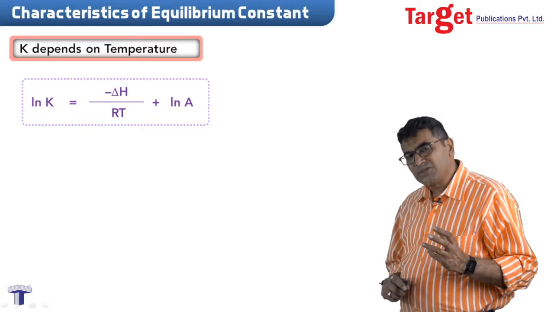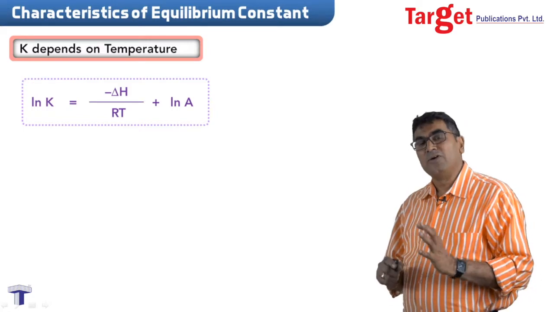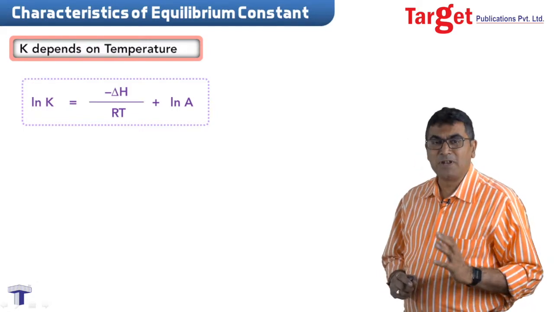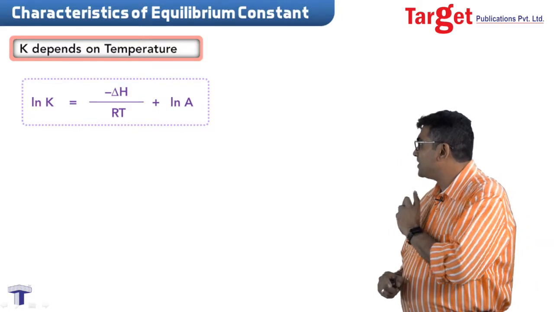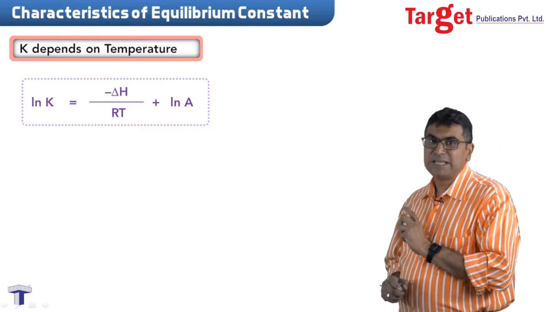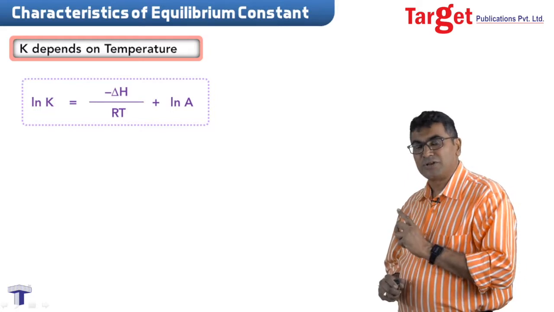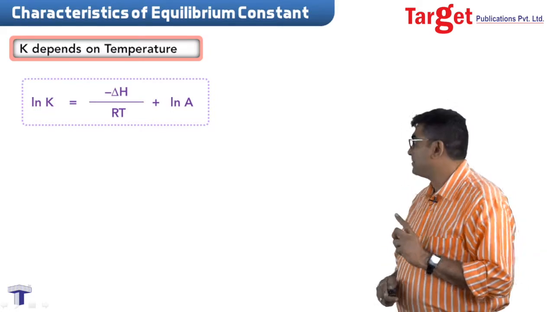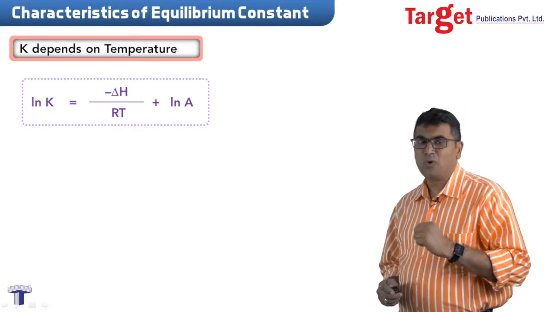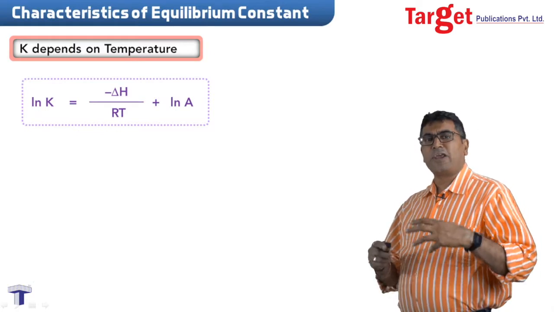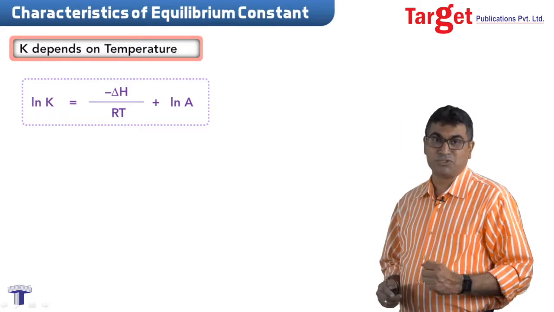The term enthalpy has been discussed in detail in the chapter called thermodynamics. You may refer to the video related to that in thermodynamics. The link will be provided to you. If you carefully observe, in the equation, temperature occurs in the denominator. This basically means that ln K will depend on temperature inversely. But again, it depends upon the sign of delta H. You might say, what is the sign of delta H here? It is negative. No, it need not be always negative. For an exothermic reaction, delta H will be negative. For an endothermic reaction, it will be positive.